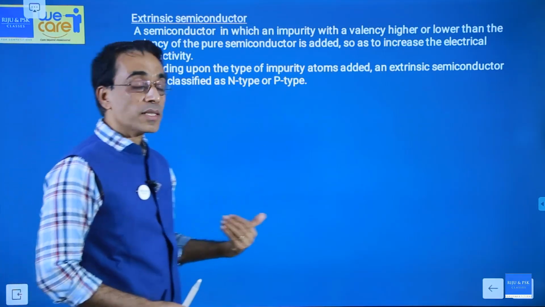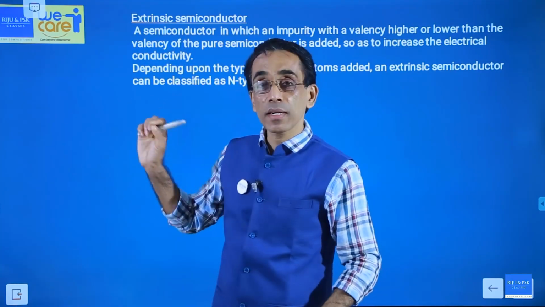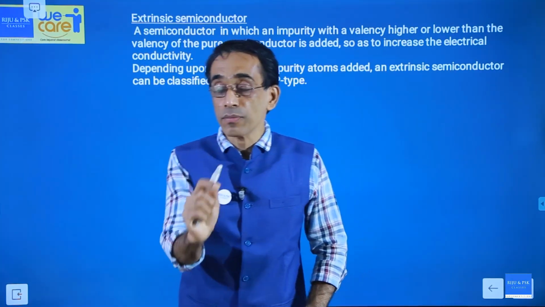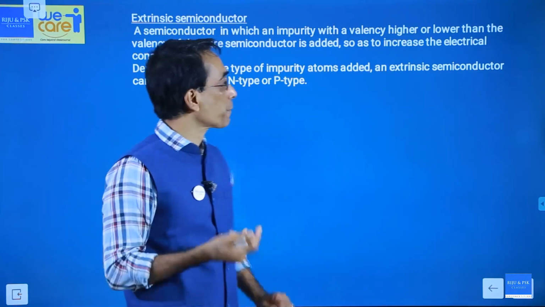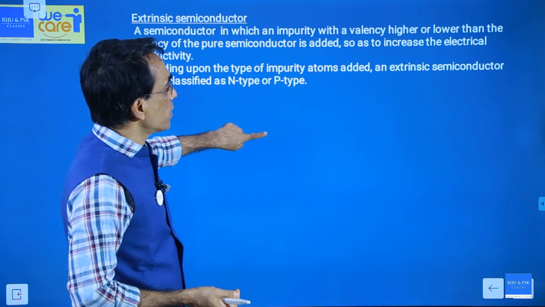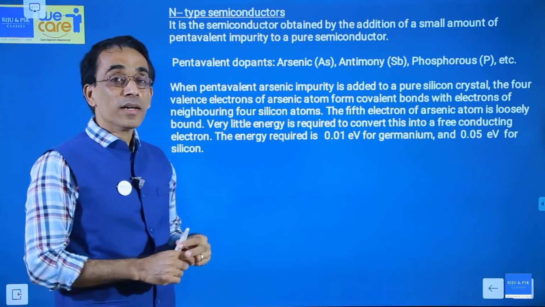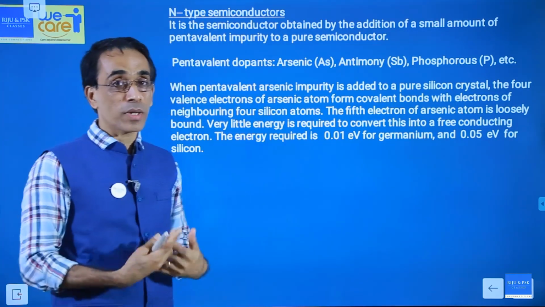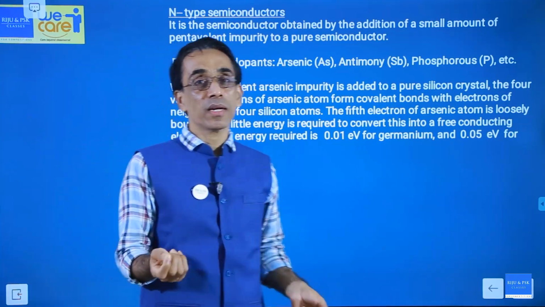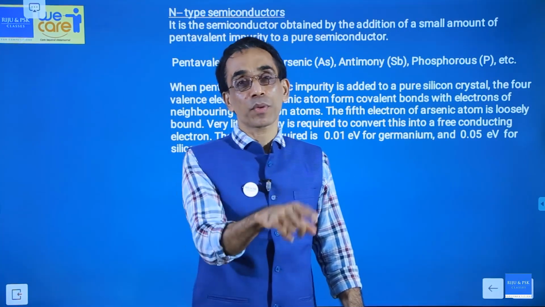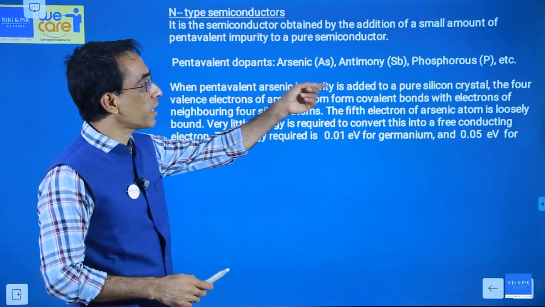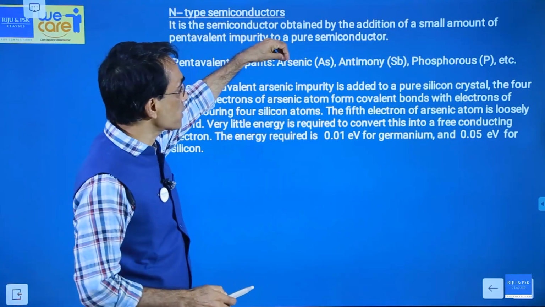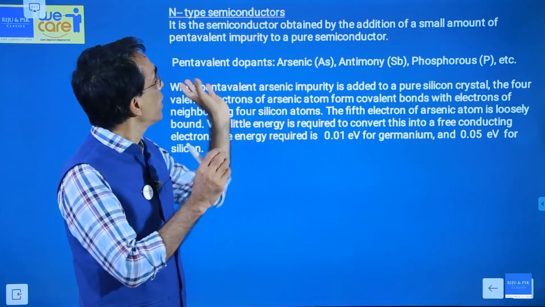That's what we call extrinsic semiconductor. That means the quality of this semiconductor is extrinsic. It comes from external. That means it comes from that dopant material. Now, we divided extrinsic semiconductor into 2. One is known as N-type, the other is called P-type. We were discussing N-type, and how do we make N-type semiconductor? N-type semiconductor is prepared by doping tetravalent semiconductor with pentavalent impurity. Pentavalent means arsenic, antimony, phosphorus, etc. You mix this arsenic with semiconductor silicon, then you get an N-type semiconductor.